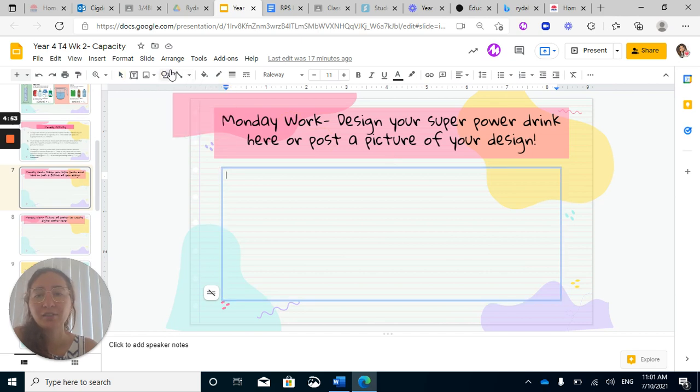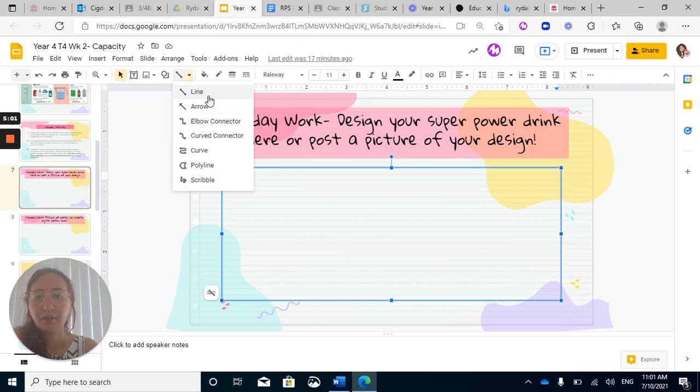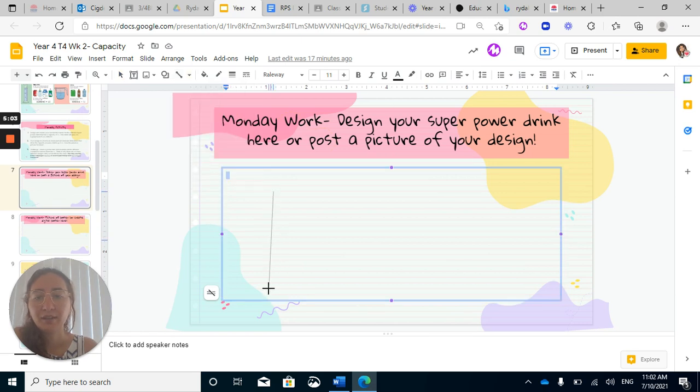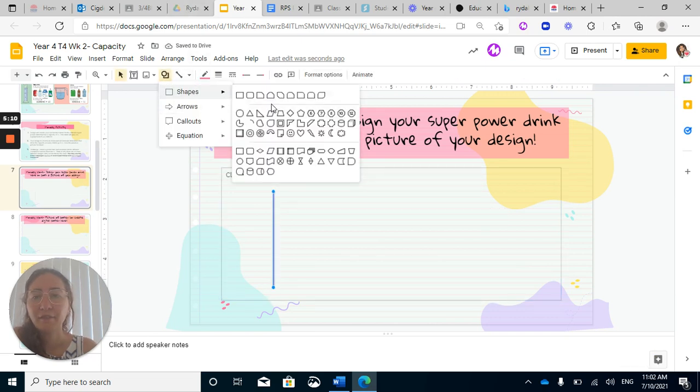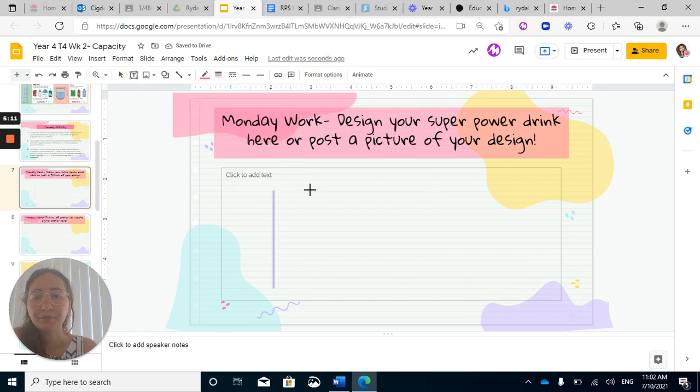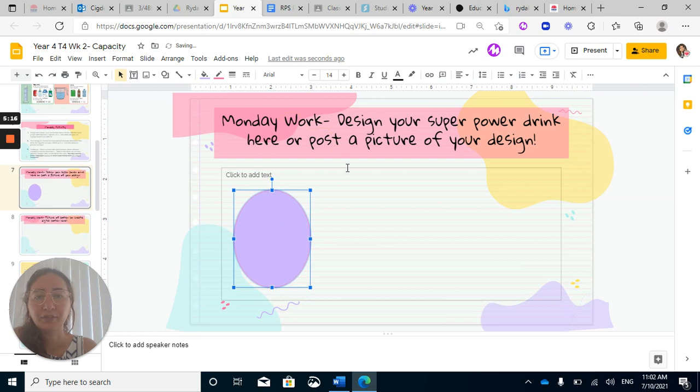And you've got the lines to create the intervals, so click in here and you can click, as I could, select line. I want a straight line, and I could do that like this. So you've got the tools here on the actual Google Slides to create your very own 1 liter bottle,